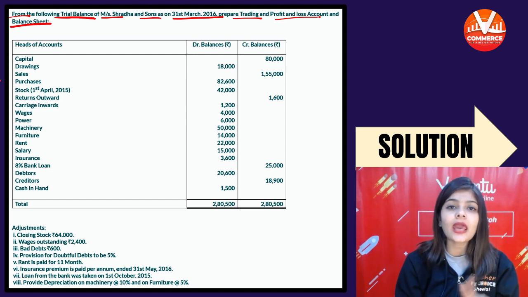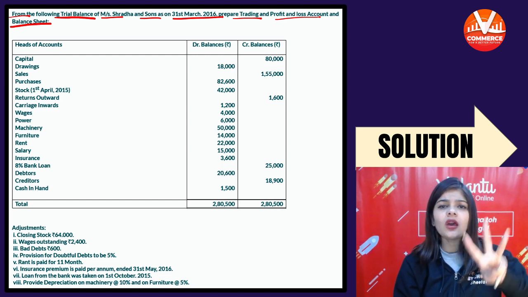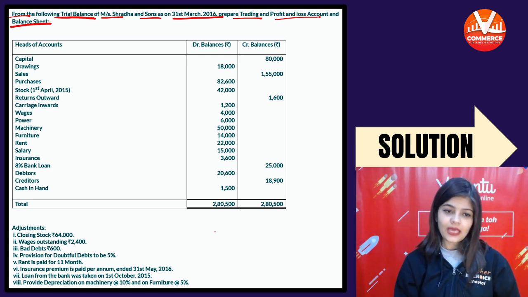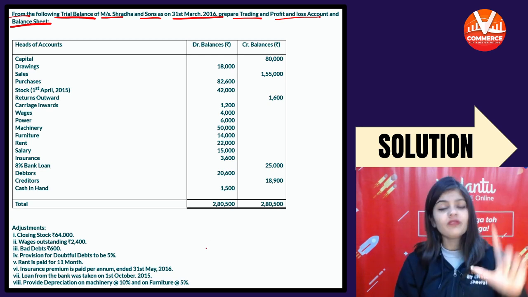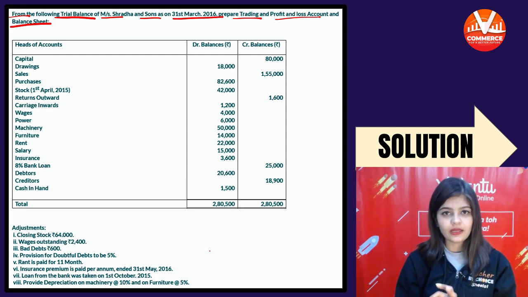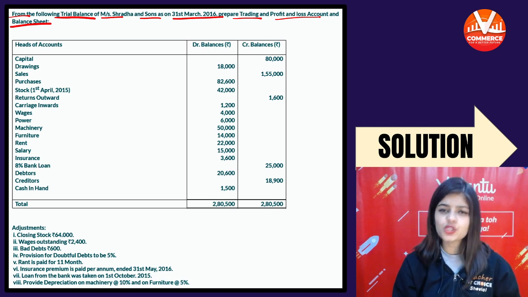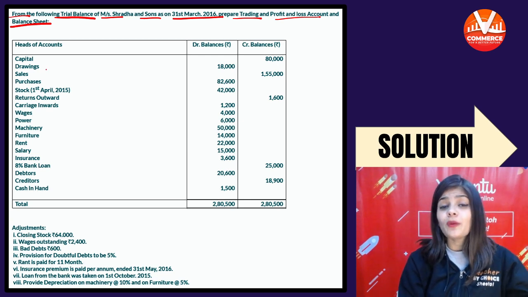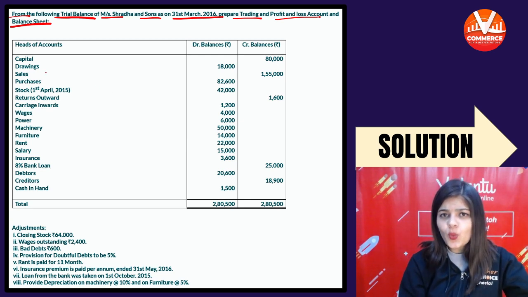ट्रेडिंग भी बनाना है, P&L भी बनाना है और बैलेंस शीट भी बनानी है। तो हम क्या करेंगे? First of all, we will look at the trial balance and we will identify each and every item कि कौन सा आइटम कहाँ पोस्ट होगा। Then after trial balance we will read the adjustment. So बताइए where you will post the capital.